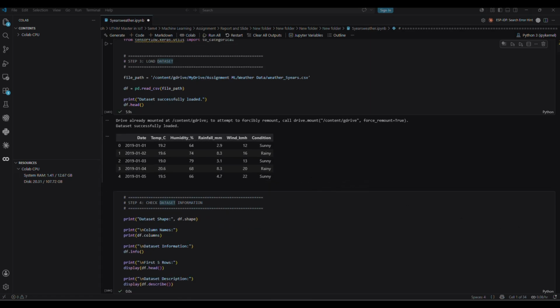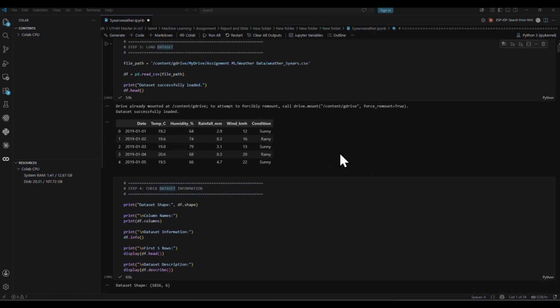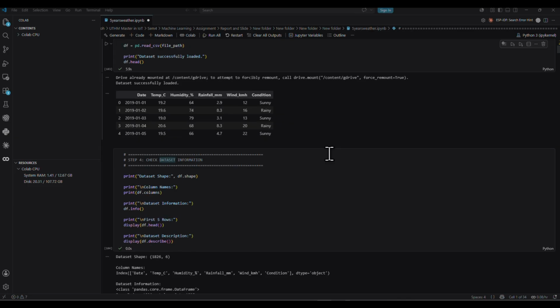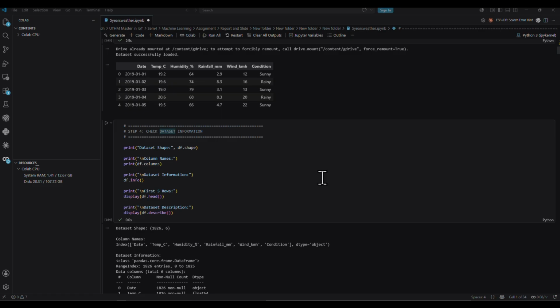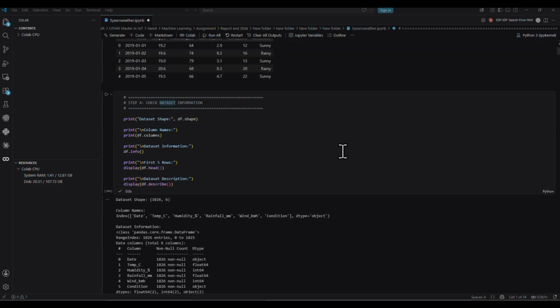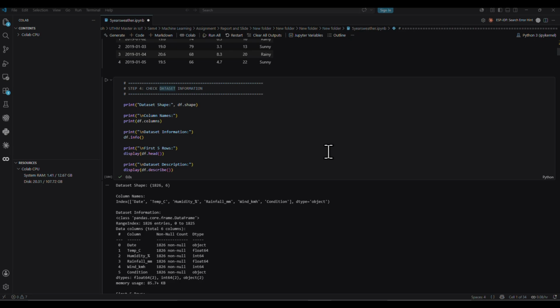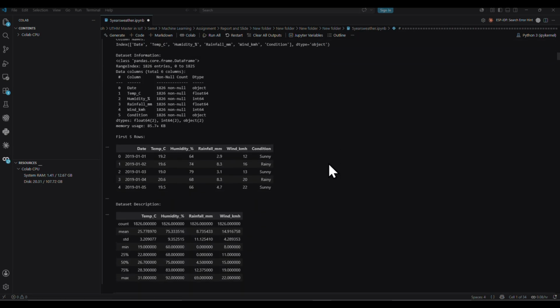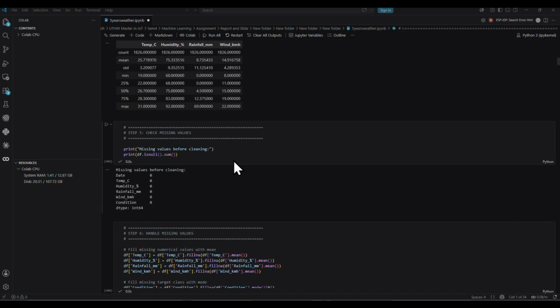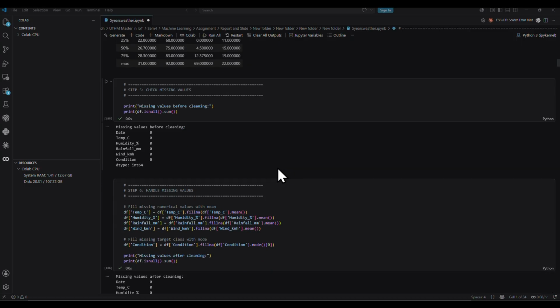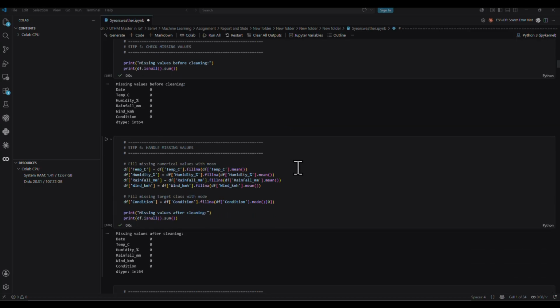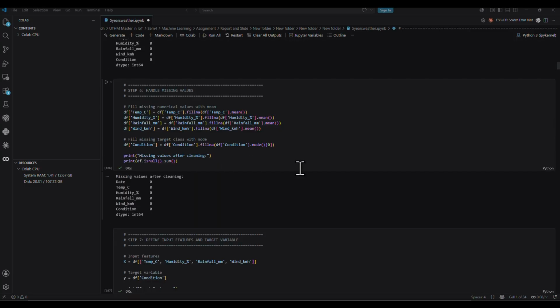And then in step 4, we inspect the dataset shape, column names, data types, and statistical summary to understand what we are working with before preprocessing. Step 5 is about checking missing values, and then step 6 is about handling missing values.